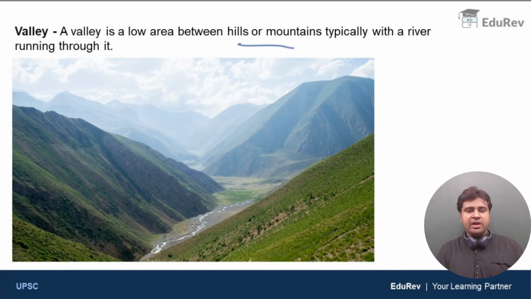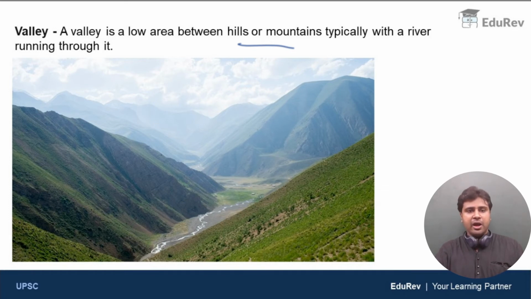So this low area is a valley. There is no rule that a river should always be present, but in most cases a river is present, and most valleys are formed by rivers. The rivers cut through the mountain range and form valleys. So this low area between the hills with a river running through it is called a valley.